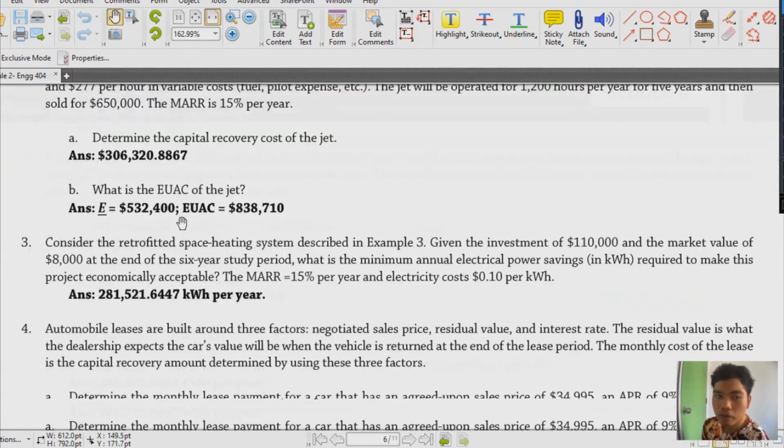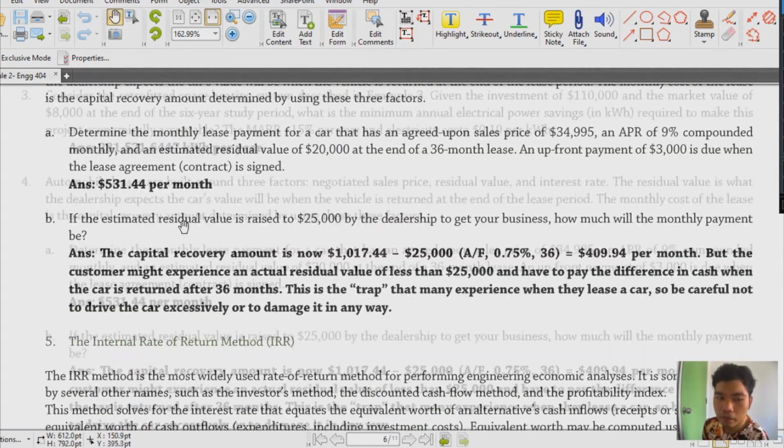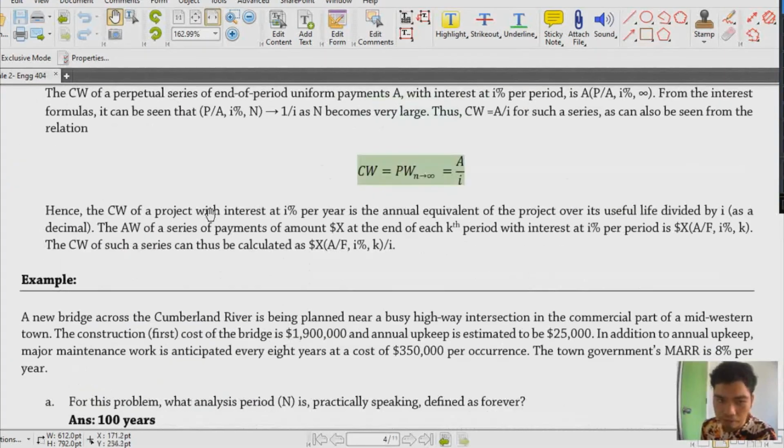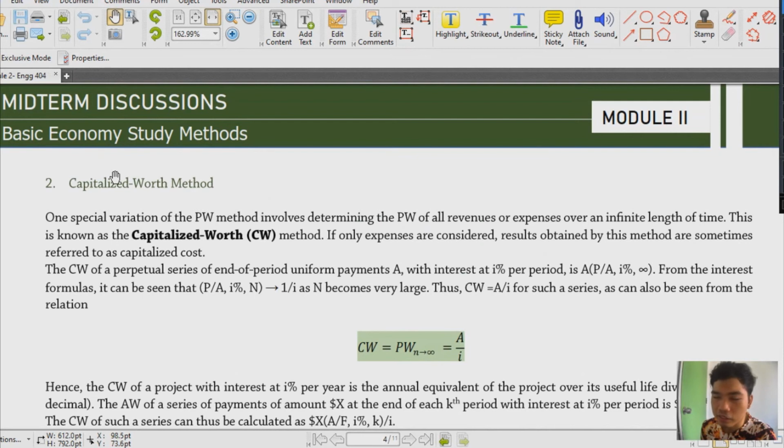That's why it multiplied, so only 6 came out. But anyway, just correct that error. So the capitalized cost is actually under our present worth method. And if you remember our capitalized cost, that's also the same thing as this capitalized worth method.